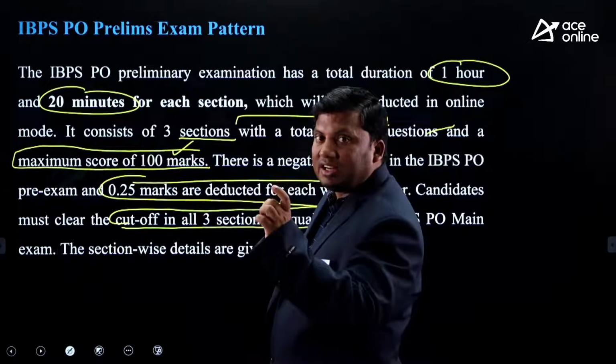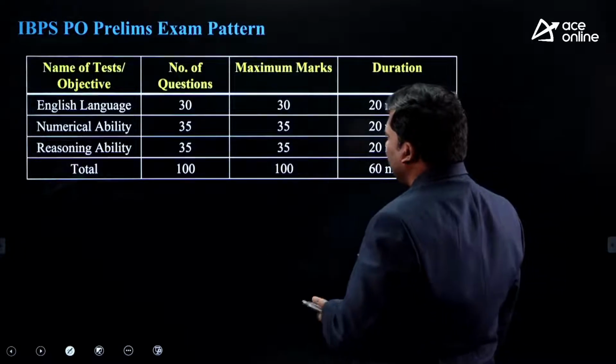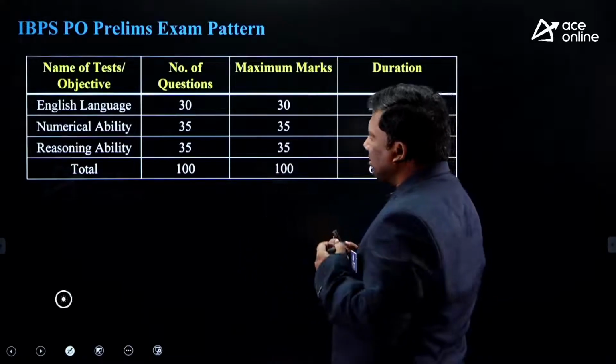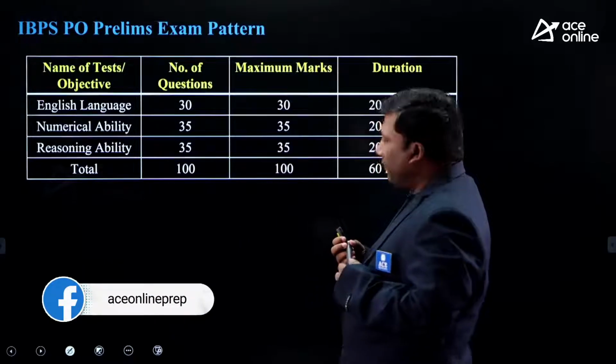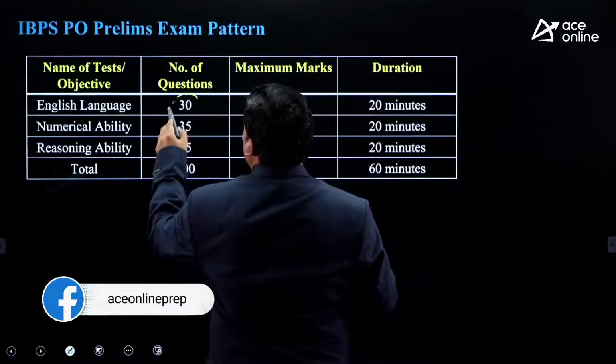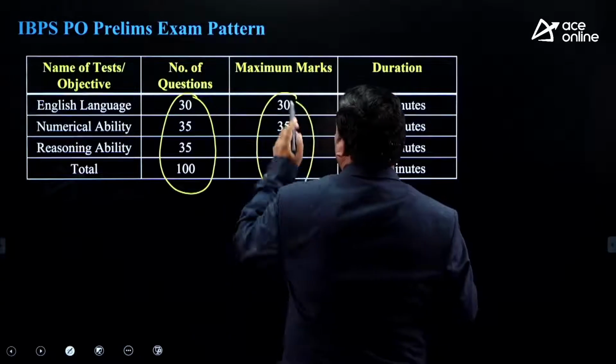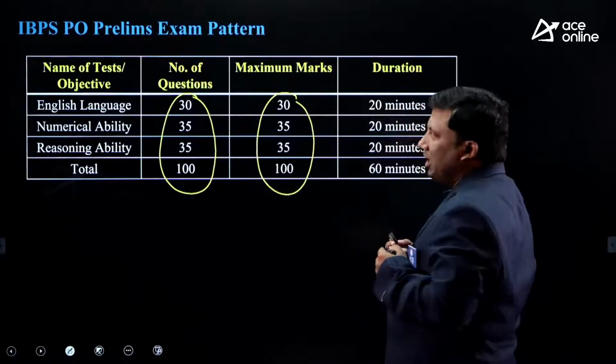How many sections are there? Three sections are there. See here, sir. Now, if you see here, very, very important. Totally, how many questions are there? 100 questions are there. Each question is 1 mark. How many marks are there? 100 marks are there.